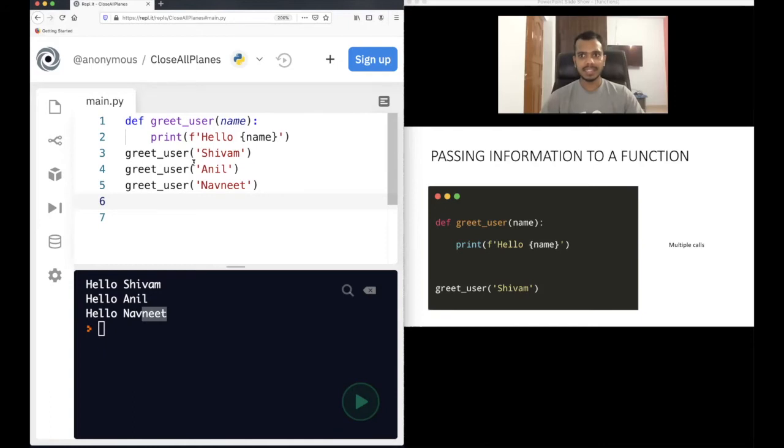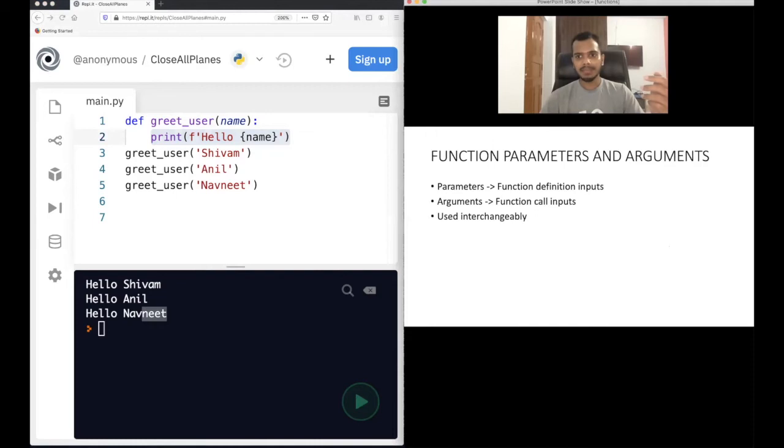This you have to understand in the function. After all the lines in the function get executed, your control again goes to the same line from where you called the function. Remember this. This is very important. Now, function parameters and arguments.